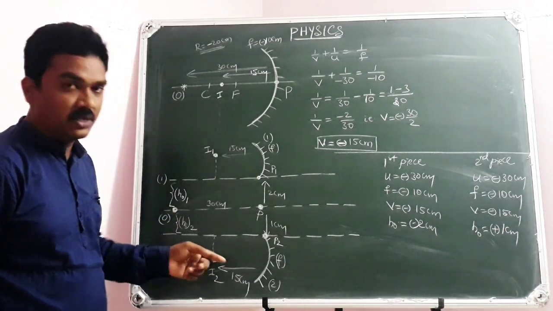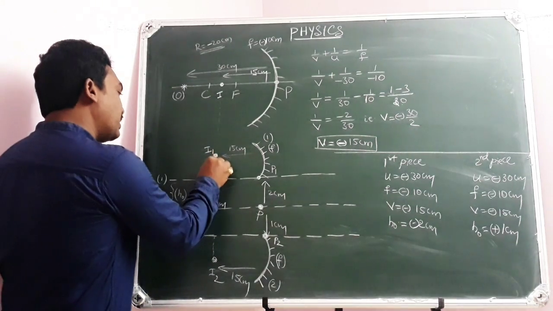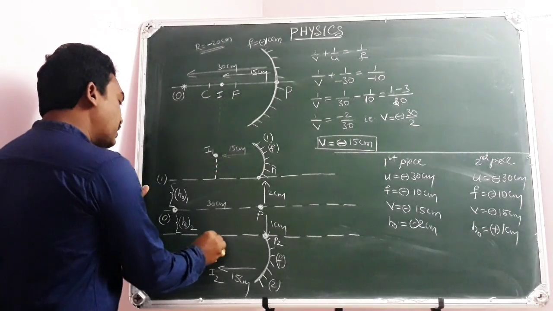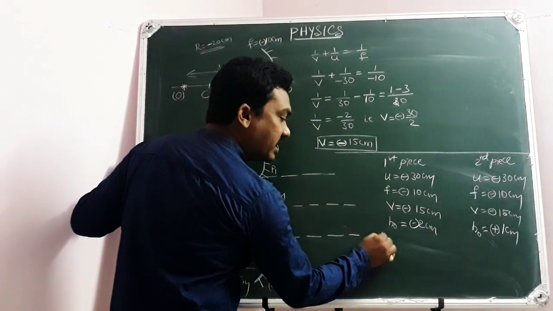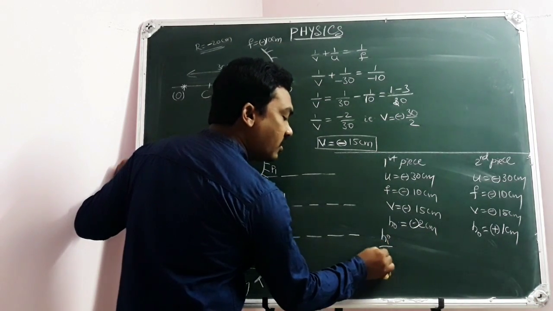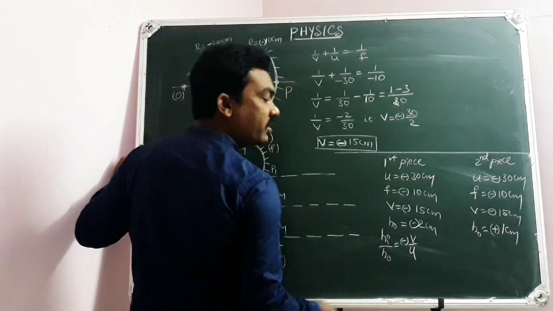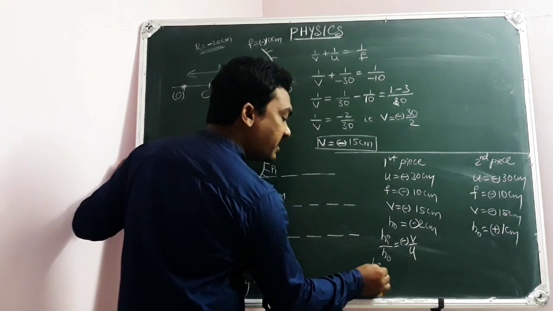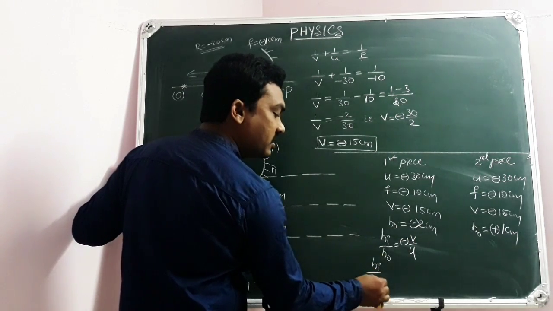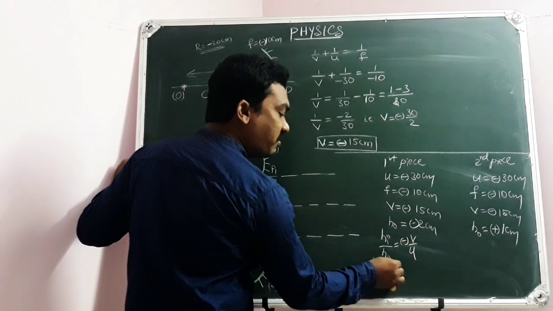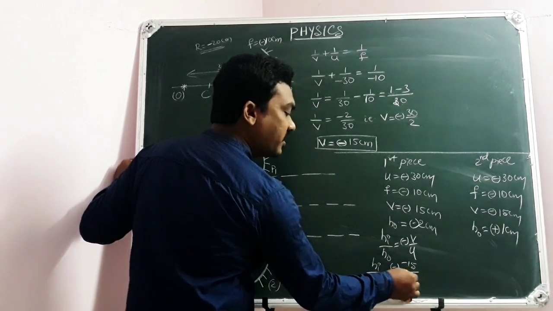So this is the interesting point you need to remember. If you wish to know the size of the image in the first case, and here is the size of the image in the second case, yes, you can, because you have the concept: size of image by size of object equals minus V by U. That means the size of image by size of object, which is 2, in the first case equals minus V by U, minus V for minus 15, U for minus 30.